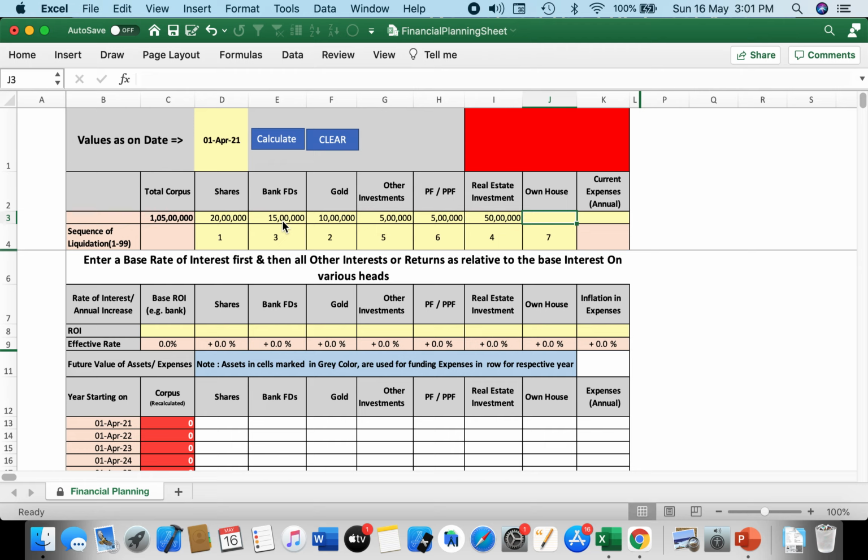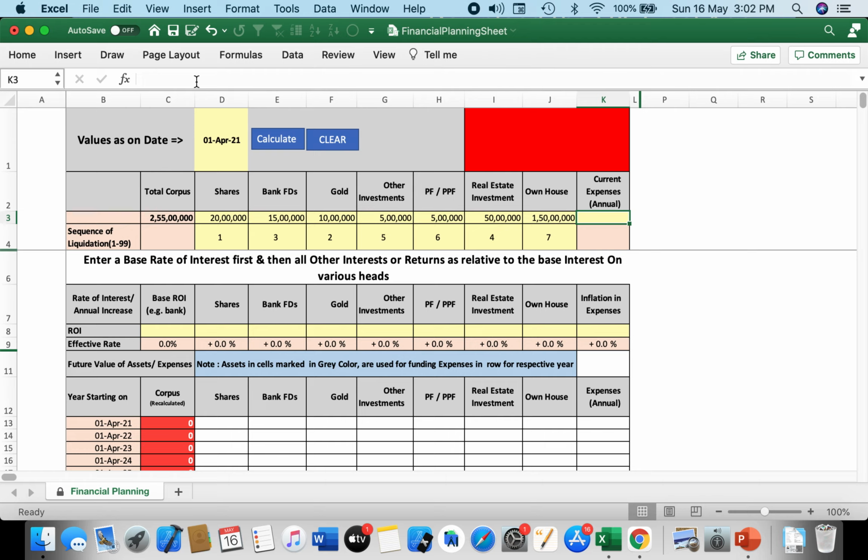In addition to this, the user will have his own house. Obviously we don't want the user to come to a state where he has to liquidate his own house. So while setting the priorities for disinvestment or liquidation, we'll look at that. But currently, let us enter the value as of today. As of today, his house may be worth around 1.5 crore, so 15,000,000. That is 1.5 crores, his house.